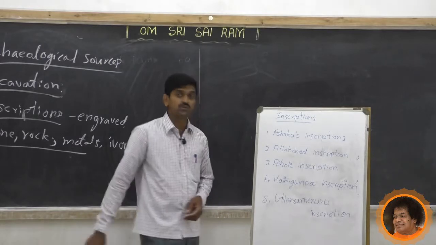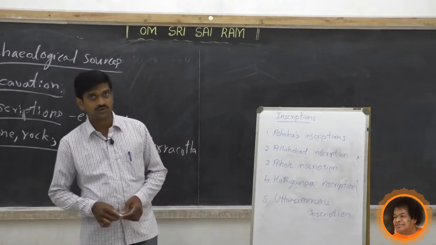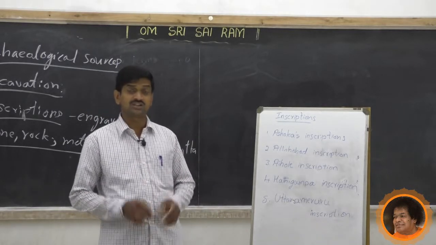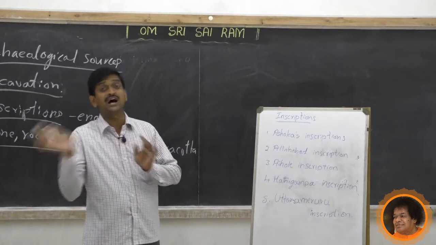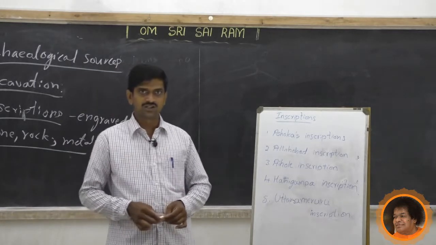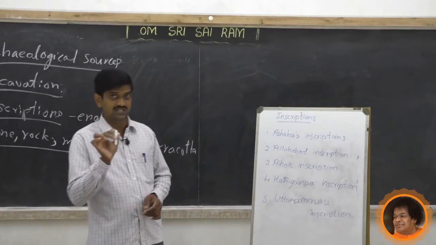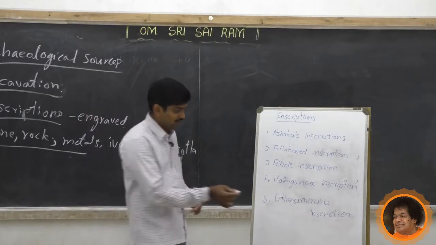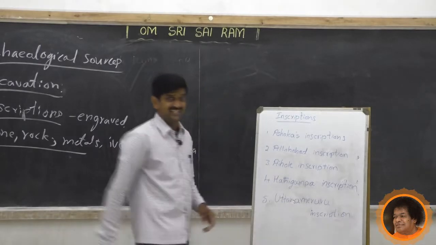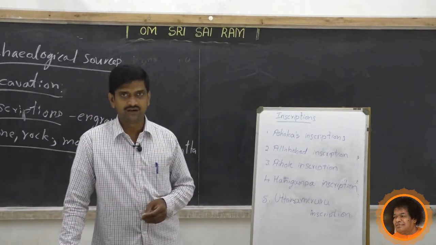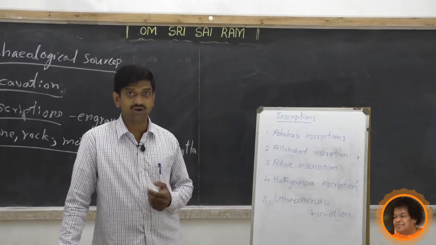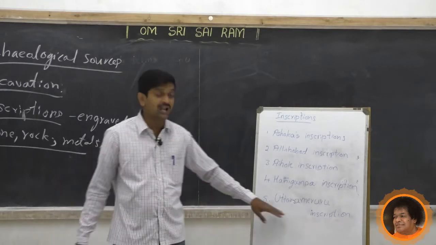Next we have the Uttara Meruru inscription. This Uttara Meruru inscription belongs to the Chola period. It explains the local self-governments during the Chola period.